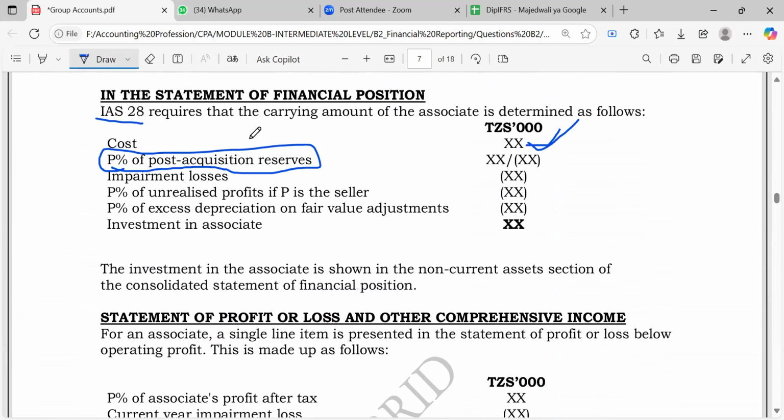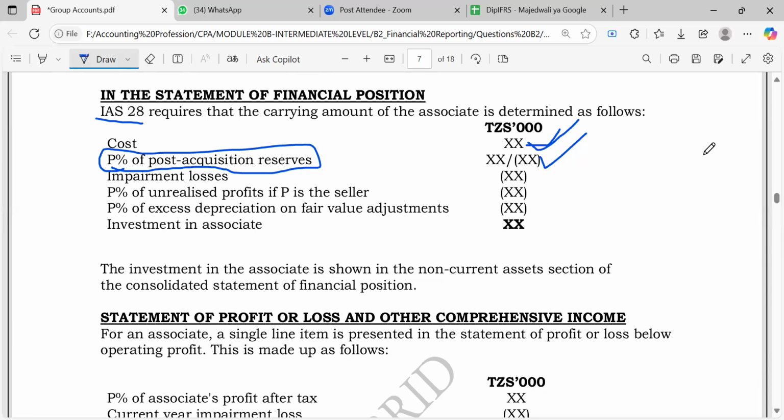On the investment in the associate, it is this one. You see P's percentage of post-acquisition reserves. If it's positive, you add it; if it's a loss, you reduce it. The point here is we need to make the double entry. Where does the other entry go? That's why you call it equity accounting.